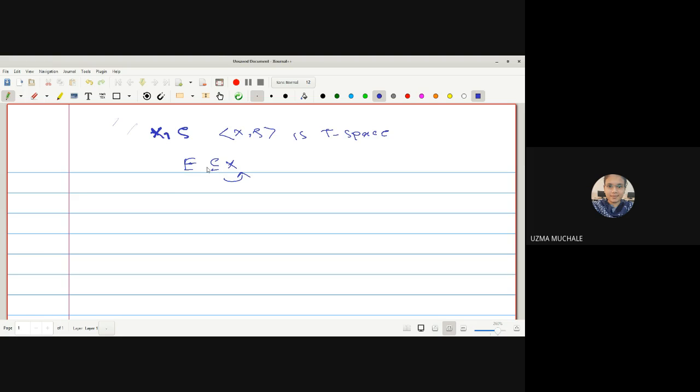Next, we have seen that every compact space is a countably compact space. Let us see this theorem. What is the statement?